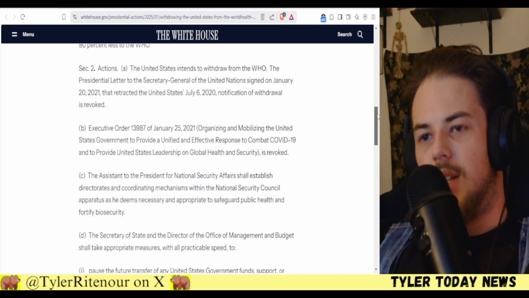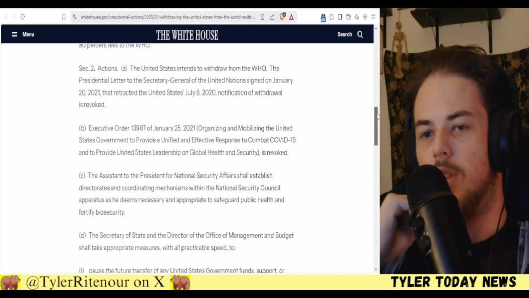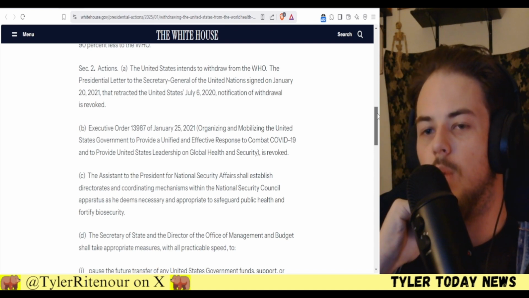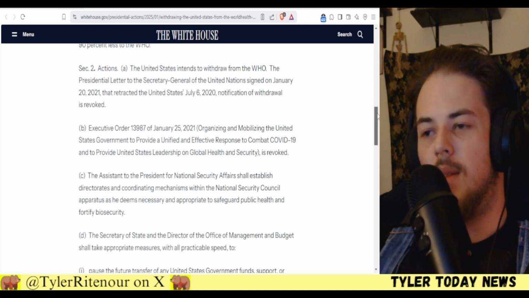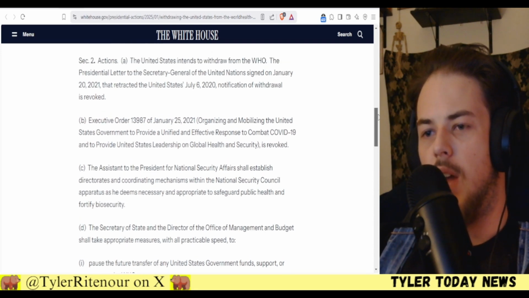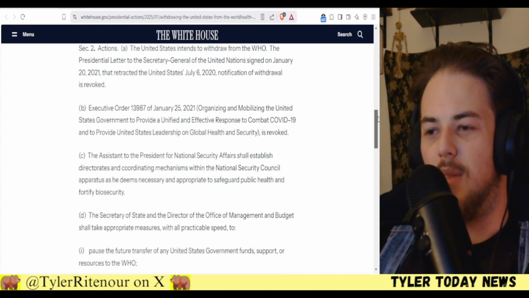Section 2. The United States intends to withdraw from the World Health Organization. The presidential letter to the Secretary General of the United Nations, signed on January 28, 2021, that retracted the United States July 6, 2020 notification of withdrawal is revoked. So when President Biden entered office, he re-entered the World Health Organization, is what that's saying, and they are now revoking that rejoin.